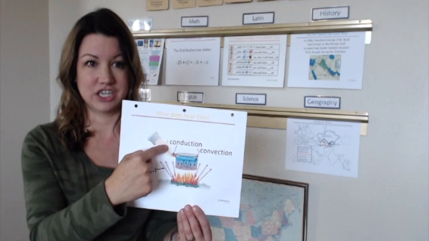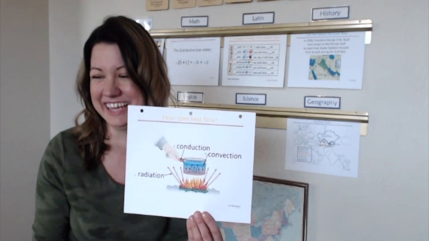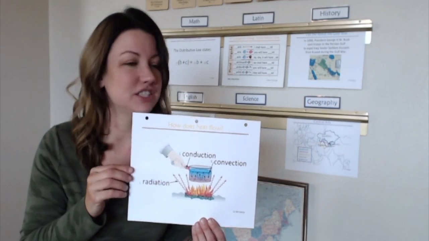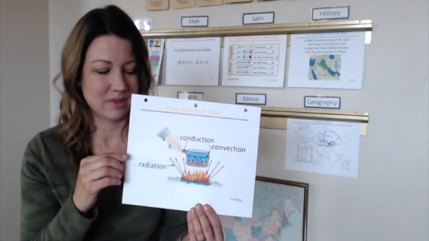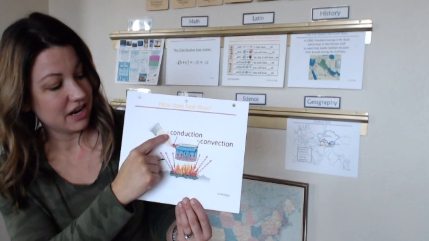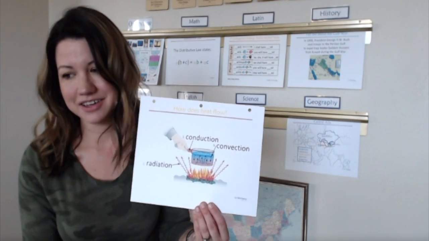Radiation, conduction, convection. Was I pointing at the right thing? Yeah. Okay, so let's just repeat it again. Alrighty? So how does heat flow? Heat flows by radiation, conduction, convection. Good job.